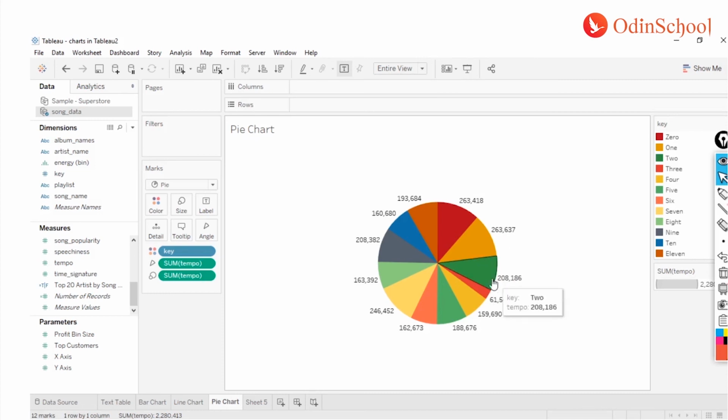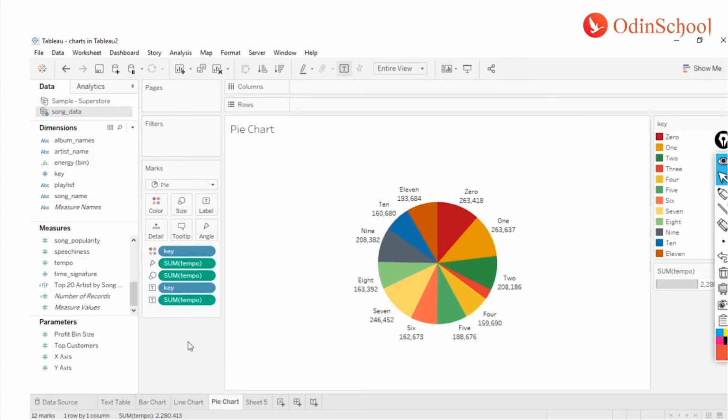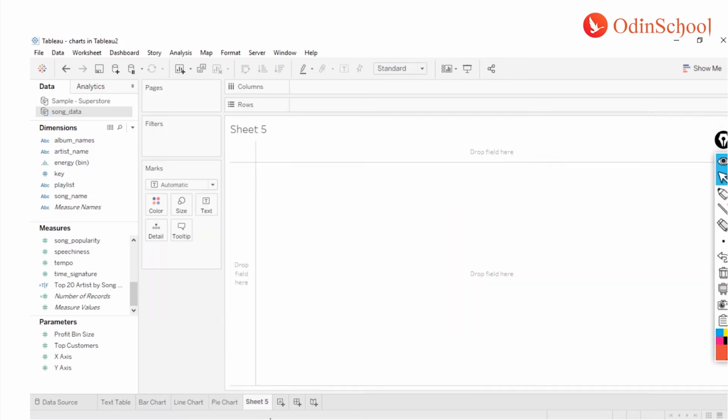And we can also add labels for what each slice means. You can either keep them as a legend, or we can just drag and drop them into this text table, and you will get the numbers over here. I can drag this one as well, so that you see both of them. Along with this number, I can also add a percentage, but that requires a small calculation, which is why I'm skipping it for now. I'm not dealing with any of the calculation parts for now.